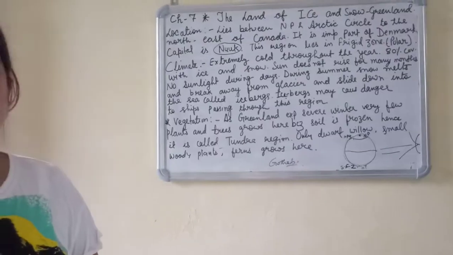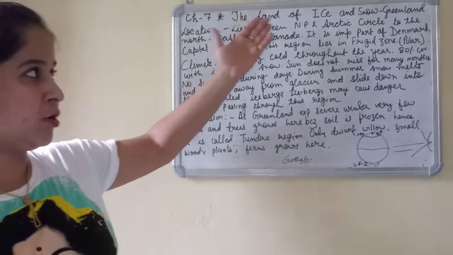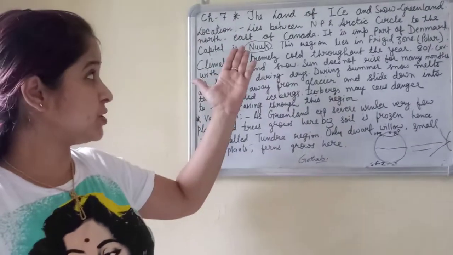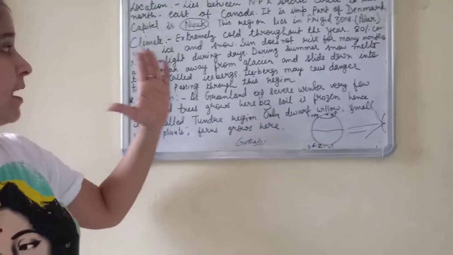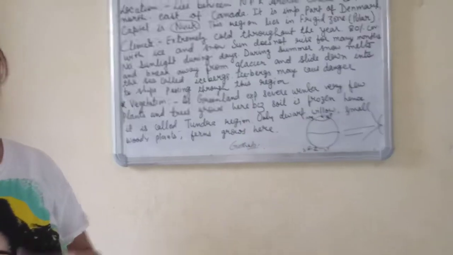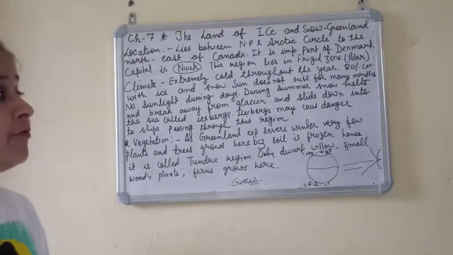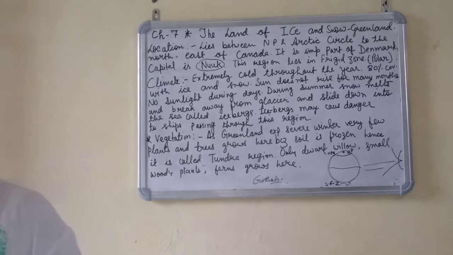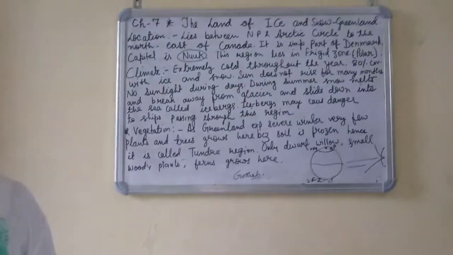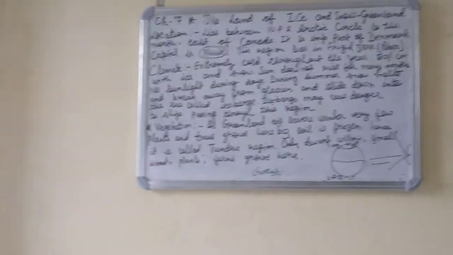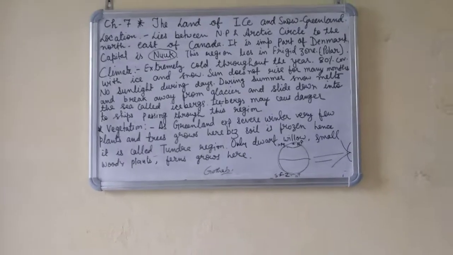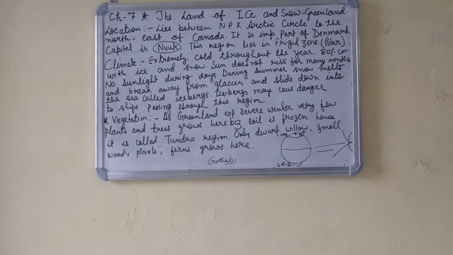Now see, first I have covered the meaning of Greenland, second the location, third the climate, and the fourth part we will cover is the vegetation. Now, as I have said, Greenland is that area which is totally surrounded with ice and snow.